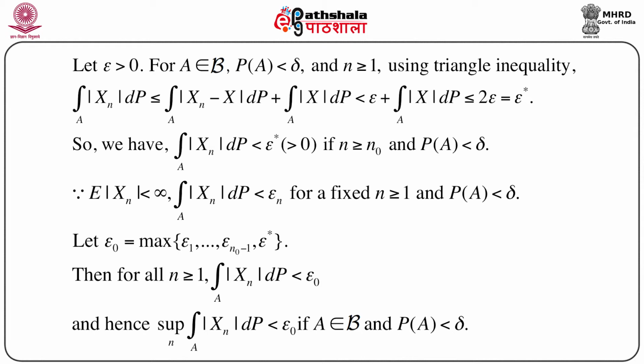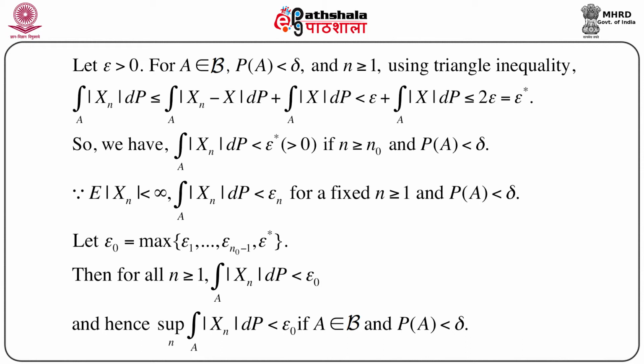So we have the integration of |xn| dP over A is less than epsilon star. Again, epsilon star is nothing but 2 epsilon, so it is arbitrarily small and positive if n is greater than or equal to n naught and probability of A is less than delta. Because we are considering this convergence of xn to x, naturally this holds for a large n.